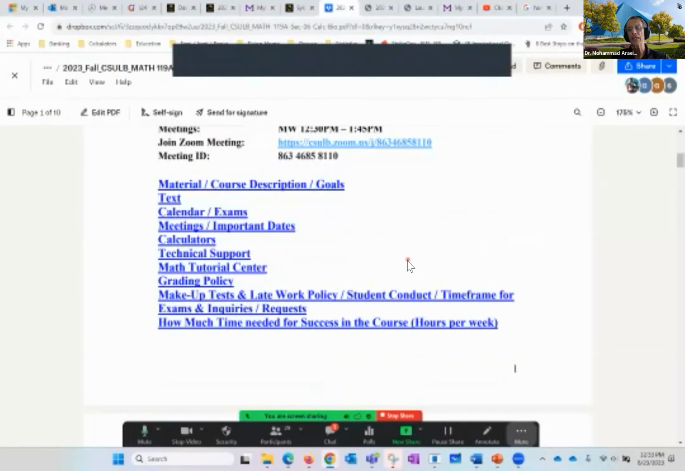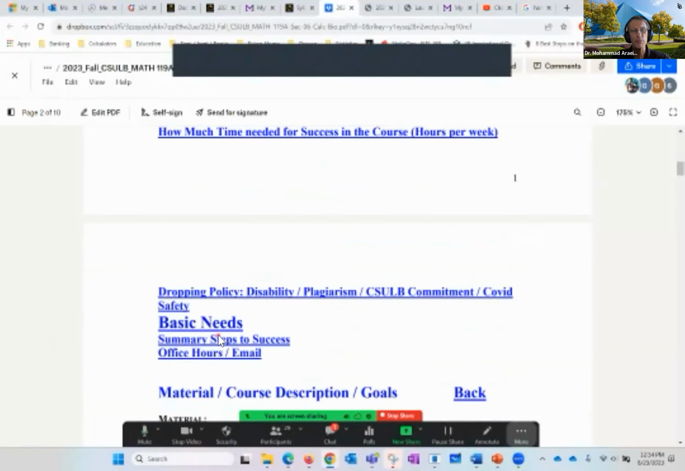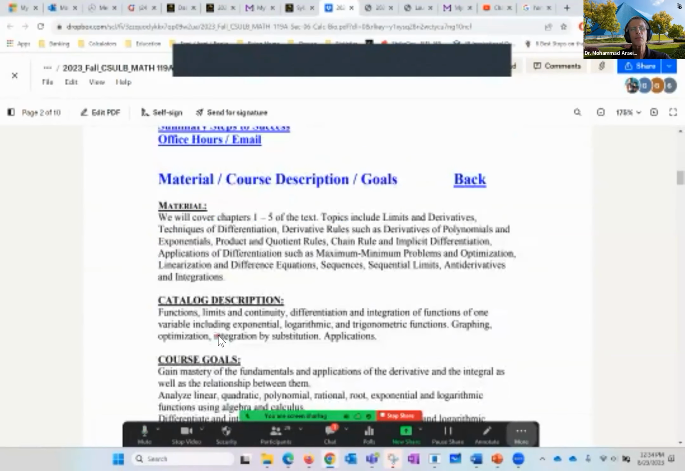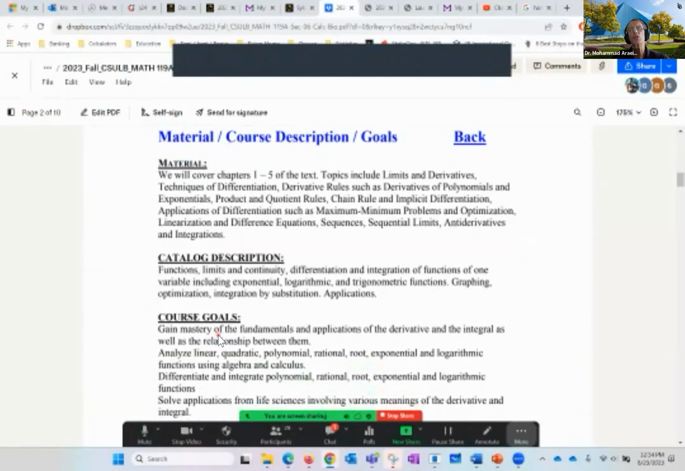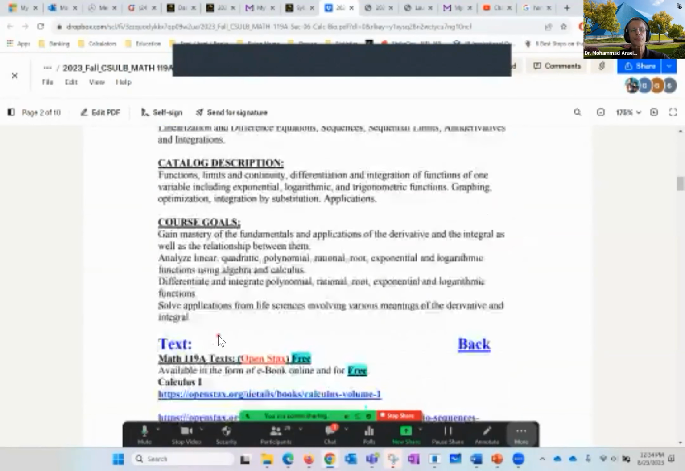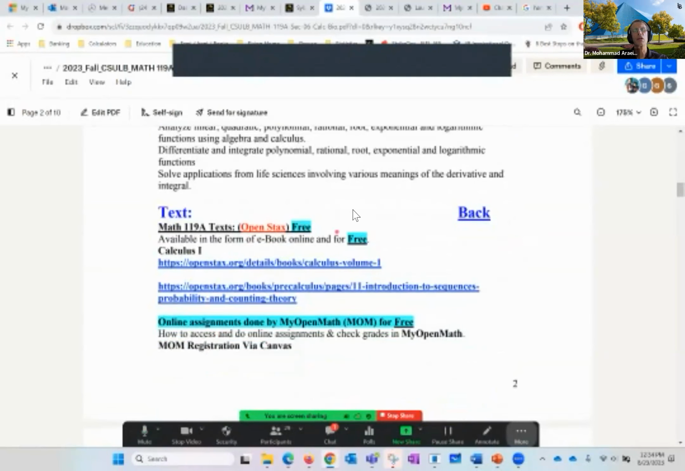Because syllabi are getting larger and larger, I put them in this format where we have the topic, so you can look at the topic of interest. I'm going to cover it pretty fast. You can come back to it anytime it's posted. So first we have the material, course description, which basically we cover differentiation and integration. The text is by OpenStax. It's Calculus 1 and it's free. Also, you can grab it from here or from My Open Math.